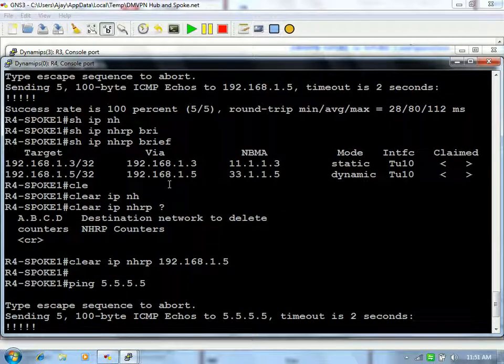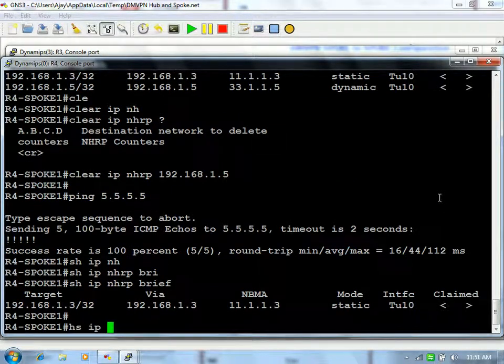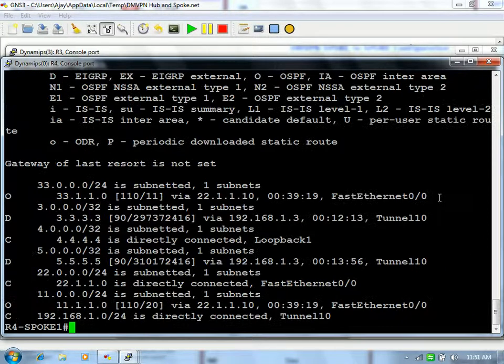When we ping the tunnel interface, it is resolving the query, but the internal network is not resolving. So actually it is taking only the EIGRP, no? EIGRP. So that is the only thing you are able to ping, because they are sharing the network. Once you go to the tunnel interface, it is resolving NBMA. No, actually 5.5.5.5 is reachable via 192.168.1.3. So it should tell you the resolution, or NHRP resolution back to another spoke. So previously we saw just a moment ago, right?